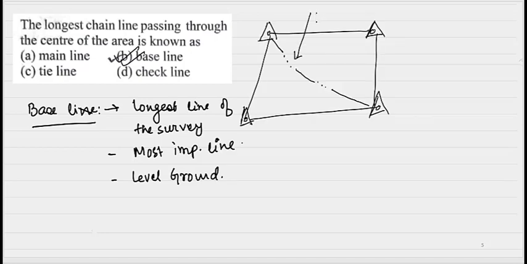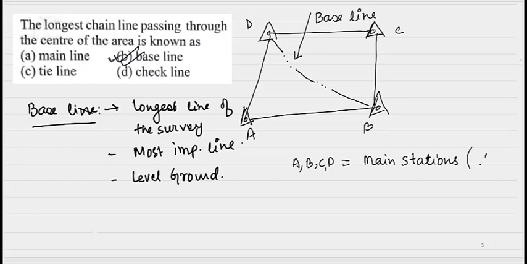So this is representing the baseline. Here A, B, C and D are your main stations. Main stations are denoted by the symbol triangle.